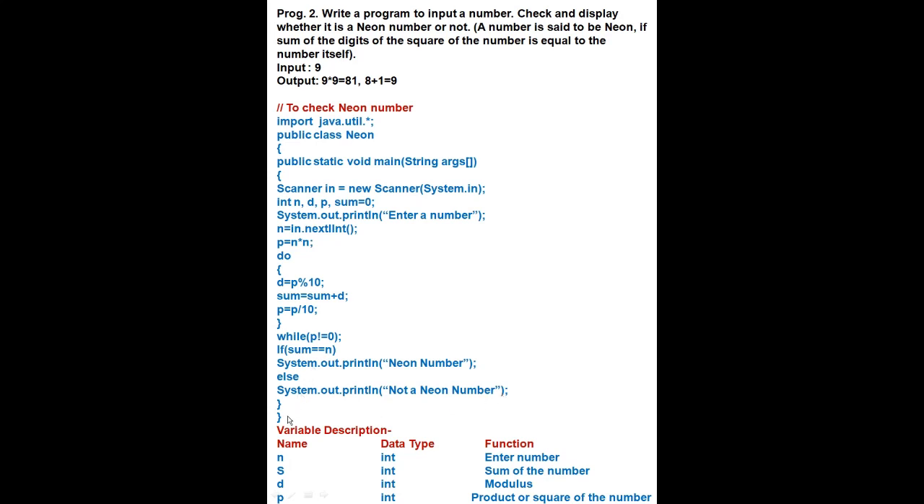Two times we will close the bracket here, because this bracket we have closed here, so these two brackets we will close at the end of the program. Now variable description: name, data type, function. n, int, enter number. s, int, sum of the number. Sum we have taken by mistake, I have written s. If you are taking s here, then you will write s. If we have written sum, then you will write sum here. d is int for modulus. p is int, product or square of the number.